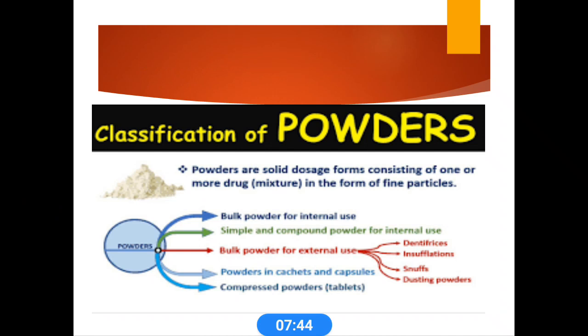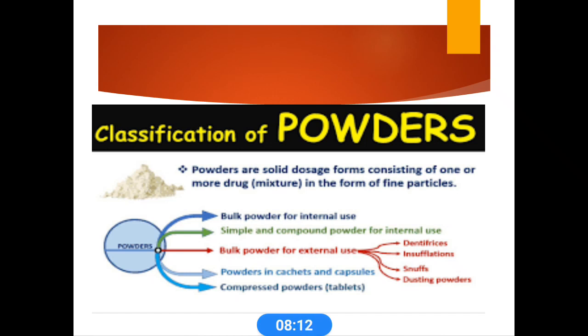Next we come to powders. Powders are the very oldest solid dosage form. Tablets, capsules and other solid forms are actually derived from powders. So powders are solid dosage forms that usually contain one or more drugs in the form of fine powder.